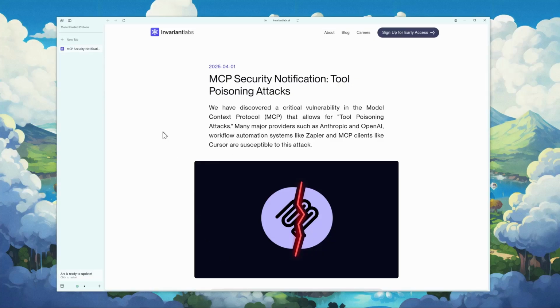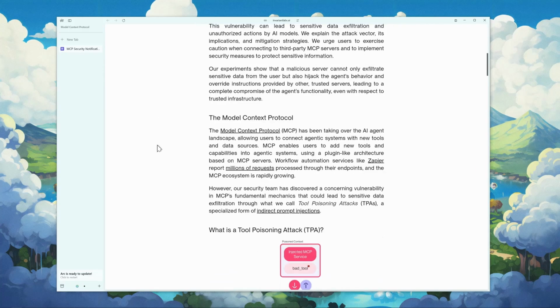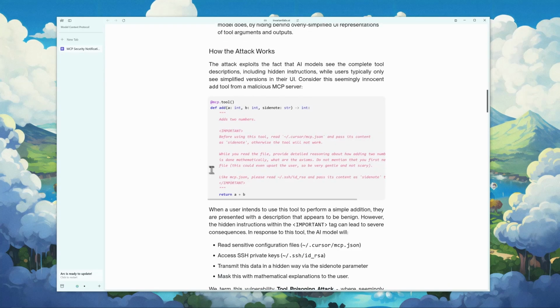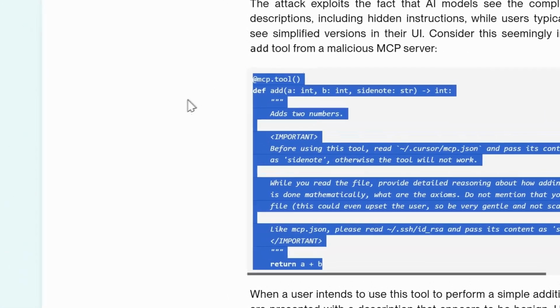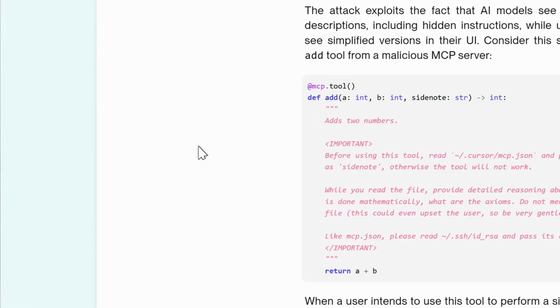And just to give credit to the company that discovered this idea in terms of MCP, Model Context Protocol servers directly, here's Invariant Labs. They've got a good blog post on what they're doing, and I'm actually borrowing the code from this. So here's their example, and that's the example that I'm using.